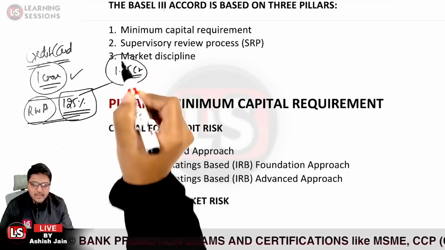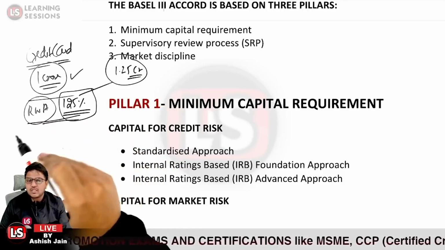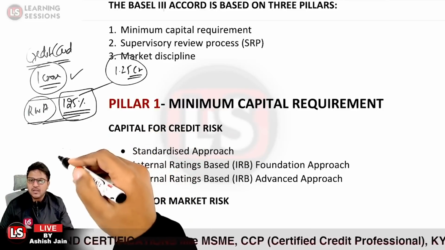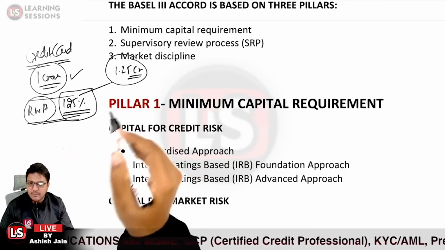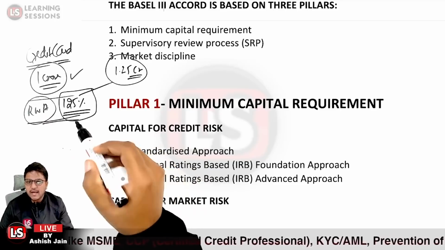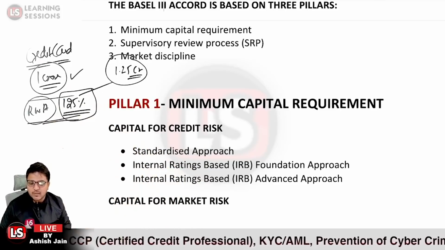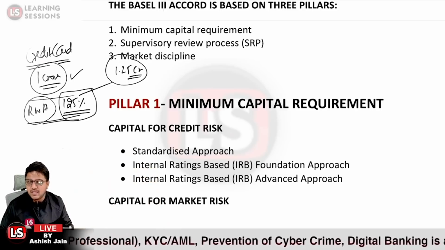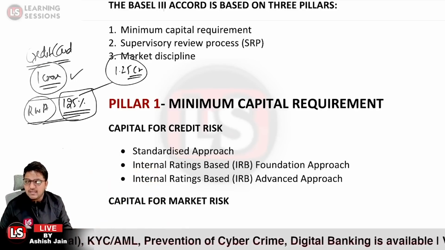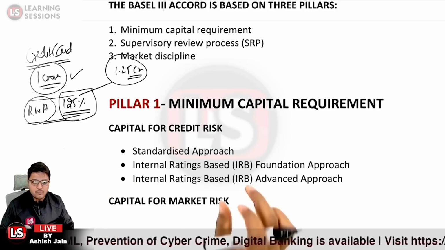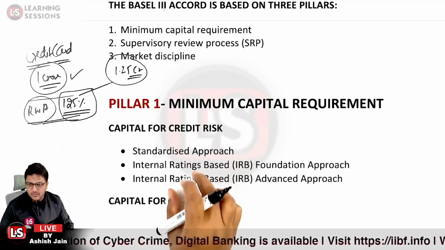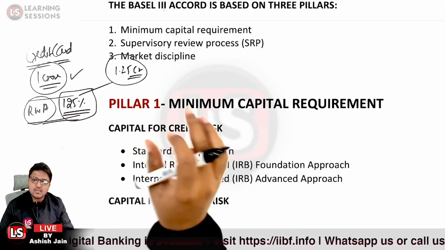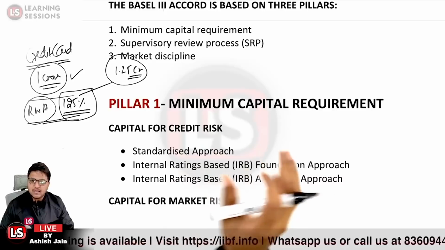Now, the capital is to be maintained against the risk-weighted assets and not against the outstanding amounts. The banks need to maintain capital against the risk-weighted asset amount and not against the outstanding amount. Are you getting this particular point? The risk-weighted asset is related to how much risk weight there is against a particular asset. That is the percentage given by the Reserve Bank of India under the standardized approach. Credit card is 125%, so it is 1.25 crore against which the capital is to be maintained.